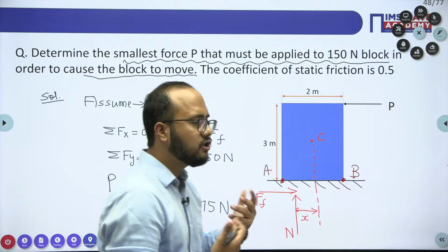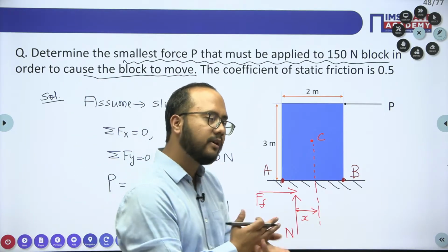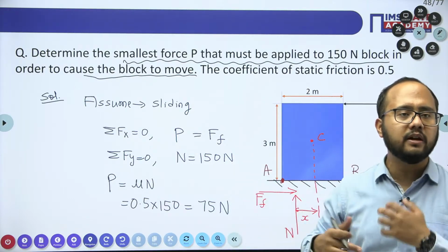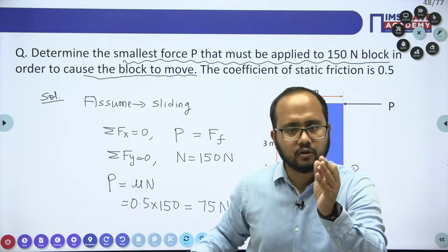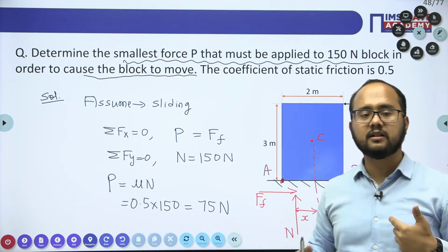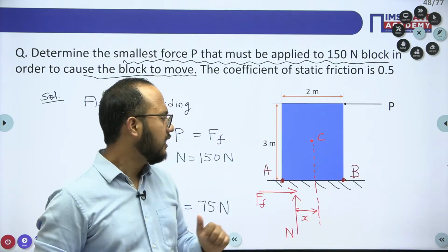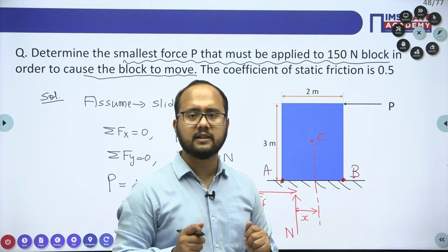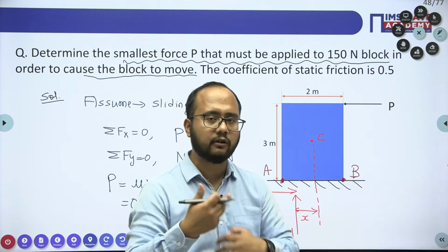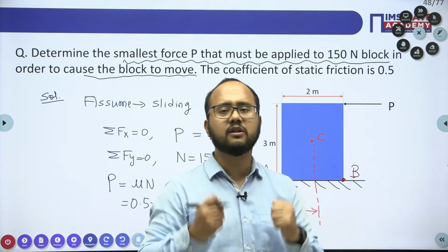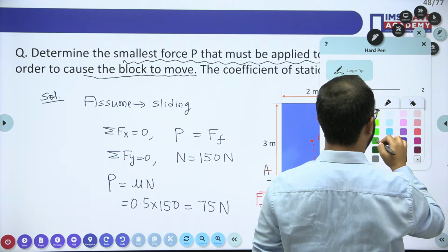Okay, it's your choice. But if you use basic common sense, you will take the moment about that point where the number of moments because of the forces will become 0. Less calculation will be there. Select that particular point at which the calculation will be less. You can take any point. You can take the center of the body as well, you can take point A, you can take point B. It's your choice. But select that point at which the calculation of moment will become very easy.